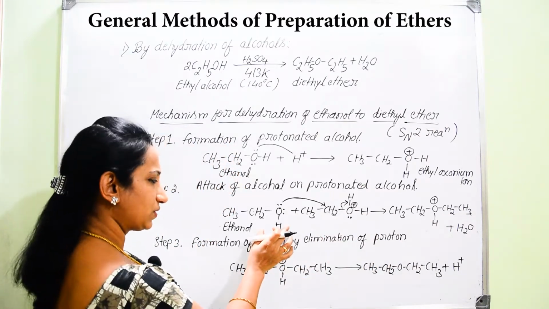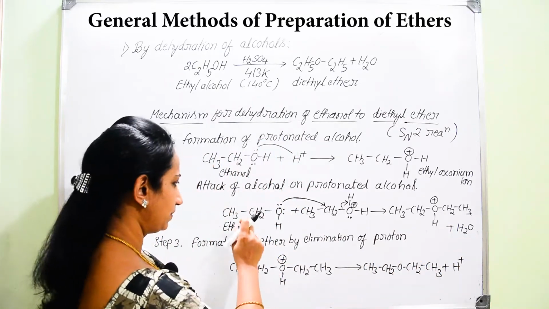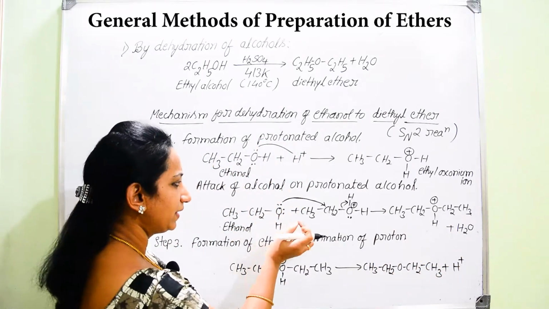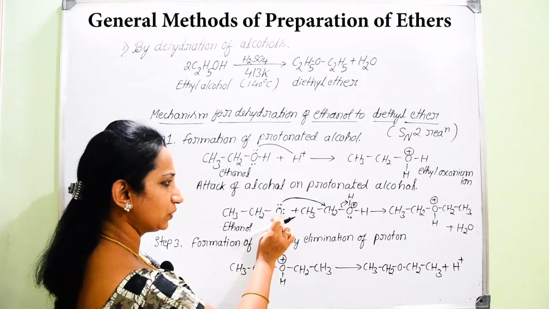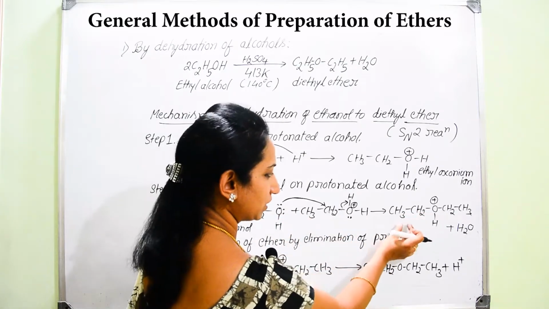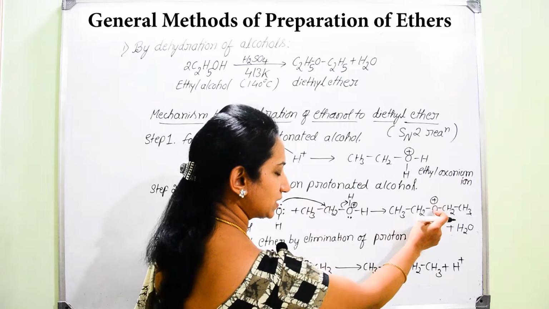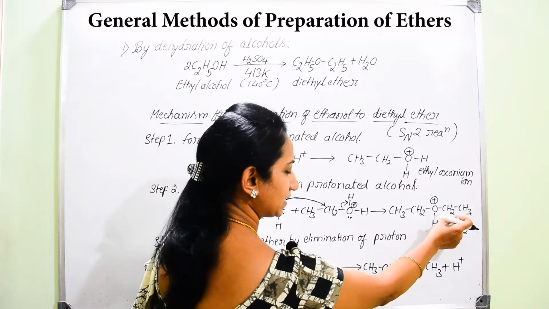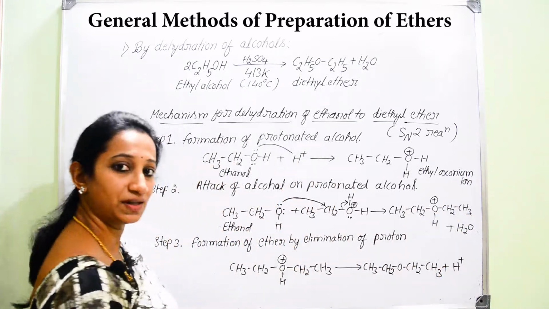Now, we are going to remove this water, but here there will be attachment of the CH2CH3 group to this oxygen atom, so that it results in the formation of CH3CH2-O positive carrying a hydrogen atom, and on the other side it is attached to CH2CH3.